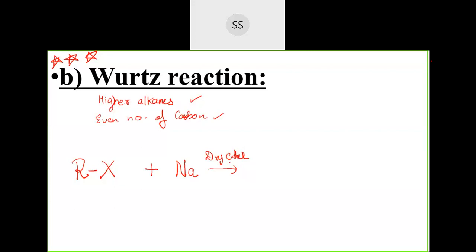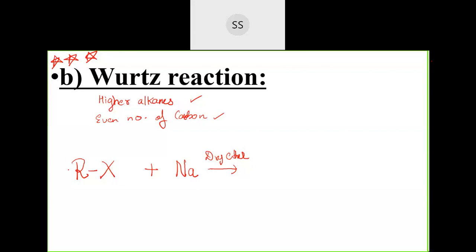Why not water? Because you know sodium is highly reactive. It is explosive in nature. They react very immediately towards the atmosphere. So that is the reason why there shouldn't be any moisture. And the reaction we are doing in a non-polar solvent. This dry ether is a non-polar solvent. So to avoid the moisture and avoid the other problem with sodium, we are taking them in a non-polar solvent, that is dry ether.